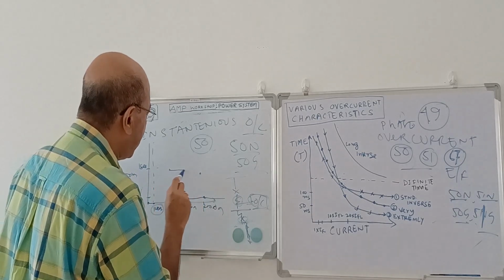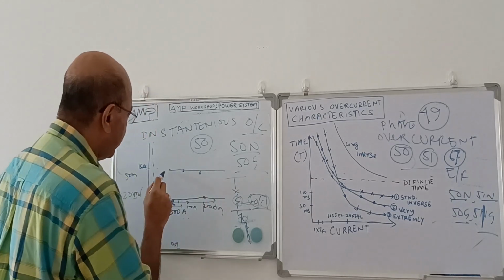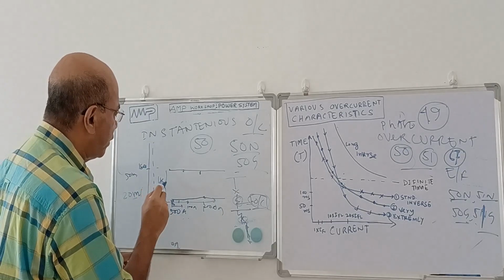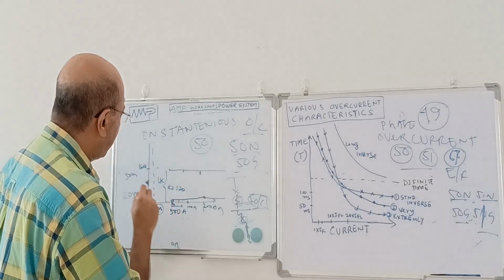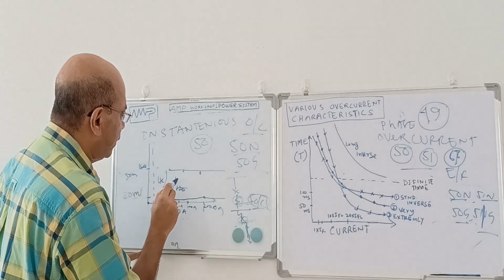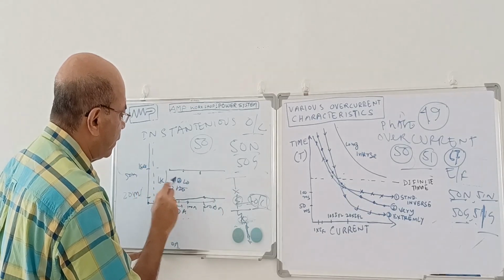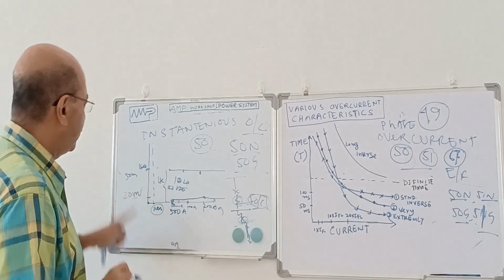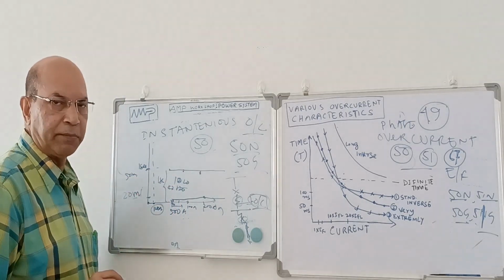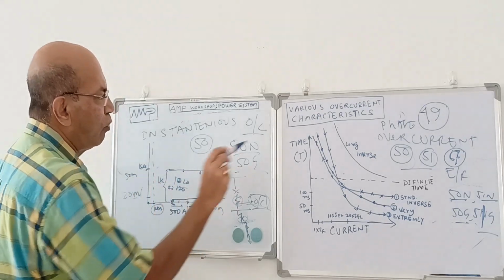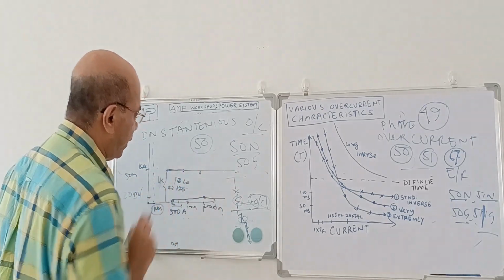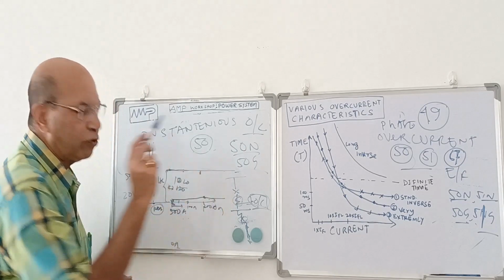So how will the curve be? The curve will be like this. It is a straight line. So this time is 1 second, or you can say 1020 millisecond. If you say 1 second, it is in milliseconds, so 1 second means 1000 millisecond. 1020 millisecond will be the time. After that, the relay will operate. This is called definite time overcurrent relay, and this is called instantaneous overcurrent relay.